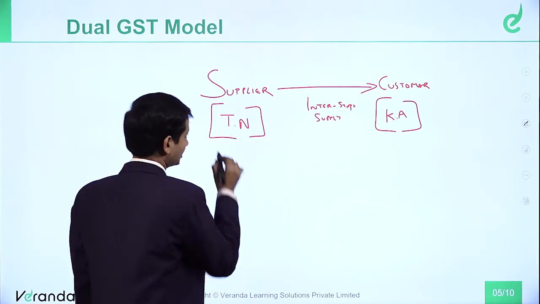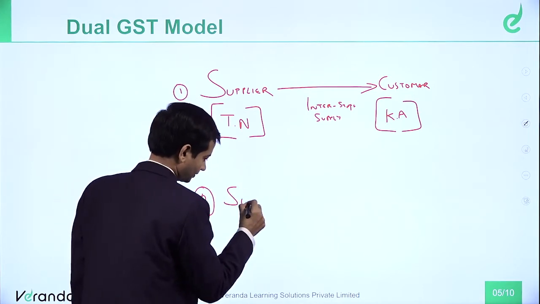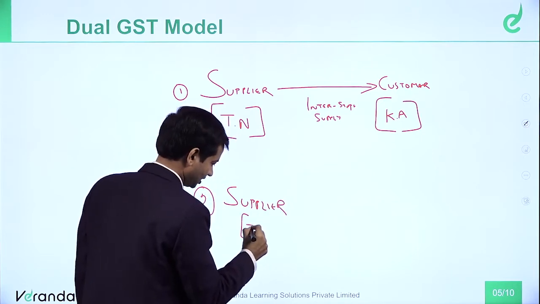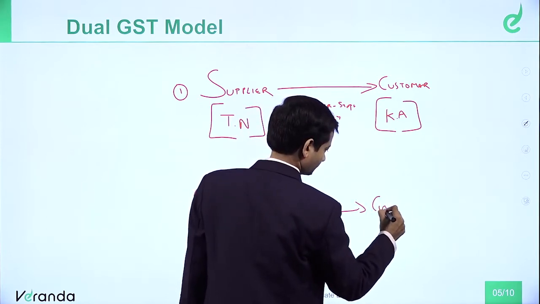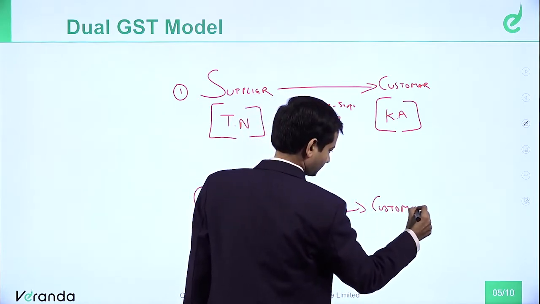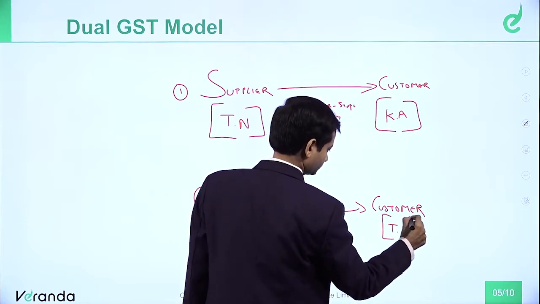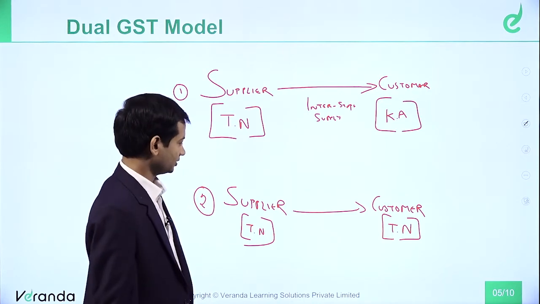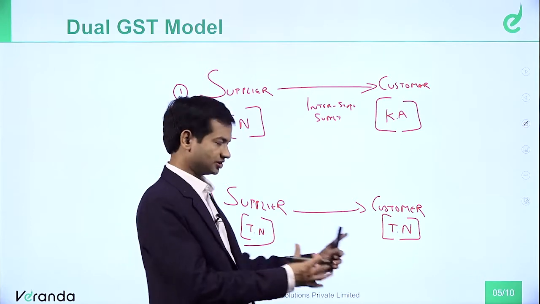So let's say another example, second example. Supplier in Tamil Nadu, customer also in Tamil Nadu. Now, if you see here, supplier in Tamil Nadu is supplying goods to a customer in Tamil Nadu.